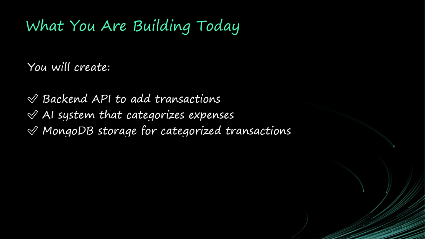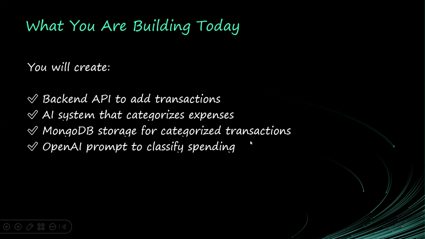Our AI is going to categorize that transaction as bills. Or a user bought shawarma or went to a supermarket and used our app to make payment. The AI system will categorize the kind of transaction they did. Once we have done that, we will then store the categorized transaction in our MongoDB. Then we also have the OpenAI prompt to classify spending. So this is going to be fun.